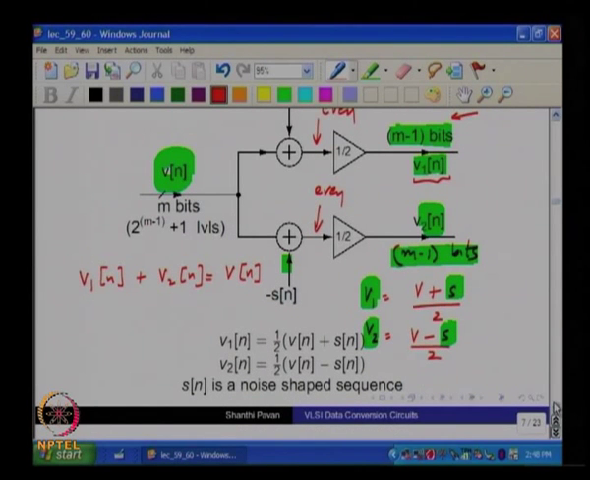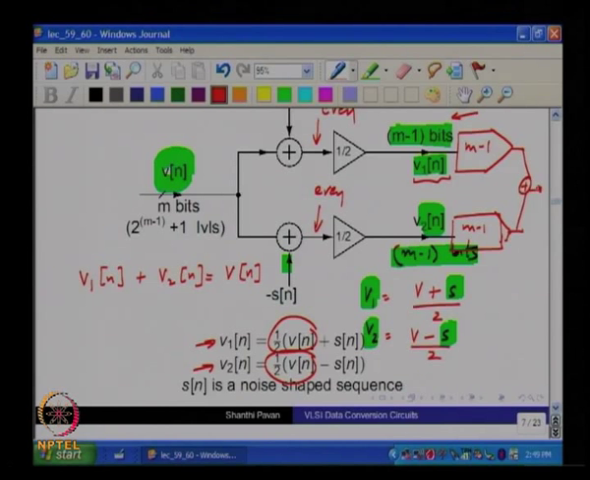Now, since V1 and V2 are of this form, half of V plus or minus S of n, one thing you must observe is that these are linear functions of V plus some sequence. Okay. So, if I gave this to an ideal m minus 1 bit DAC and this to another m minus 1 bit DAC, and if I added these two together, okay, will this be insensitive to mismatch between gains of this DAC and this DAC?